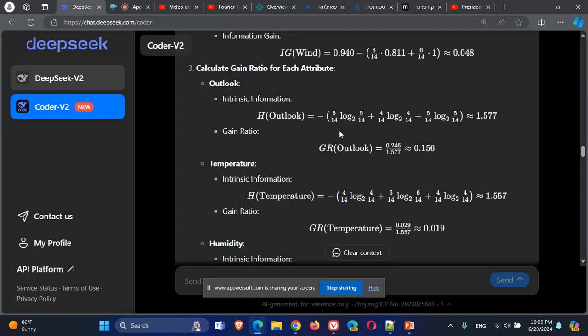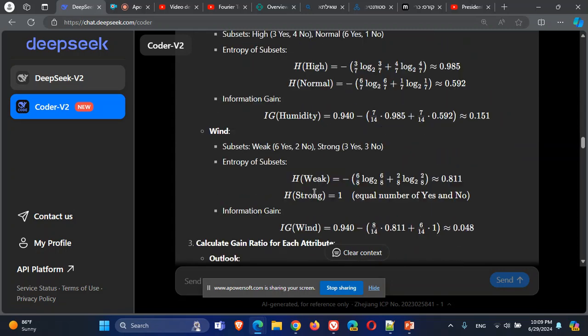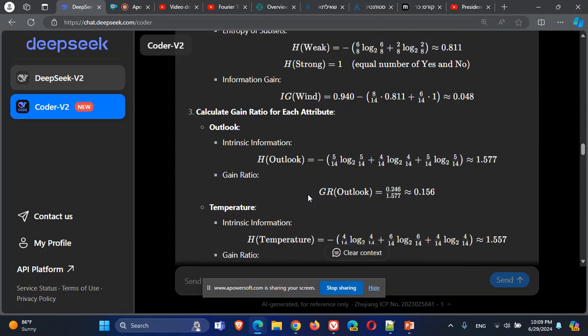There are five in sunny, four in overcast, and five in rain. You don't use 2 out of 5 or 4 out of 4 or 3 out of 5. You're using 5 out of the total, 4 out of the total, and for rain, 5 out of the total to calculate the entropy of the whole attribute.